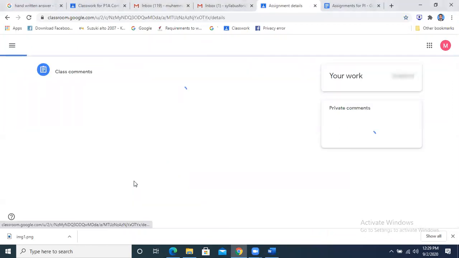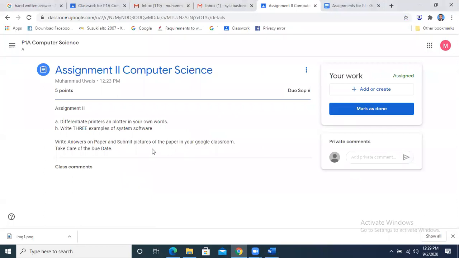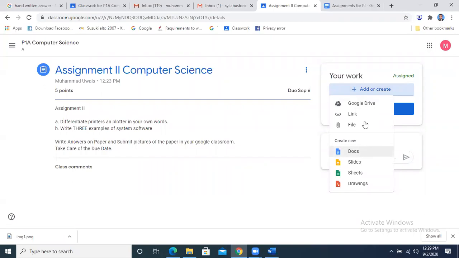Now I have written the assignment on paper and the picture is there on my computer desktop. Now when I go there, I will see this option: Add or create. Here we can attach a file. This is the file attachment option.